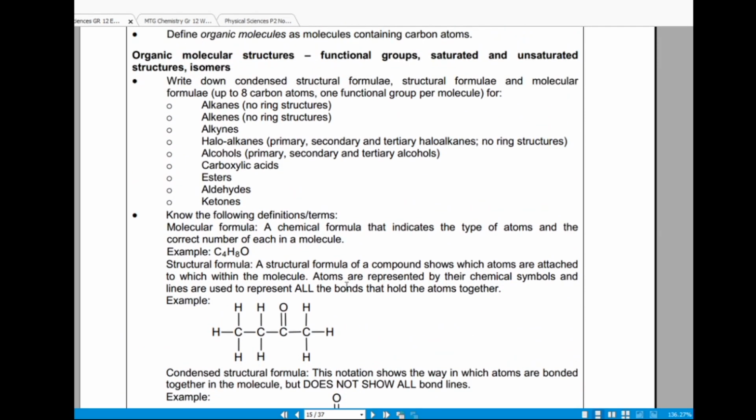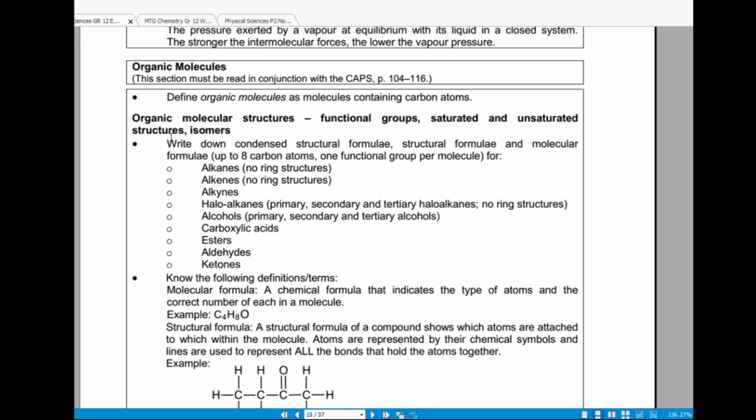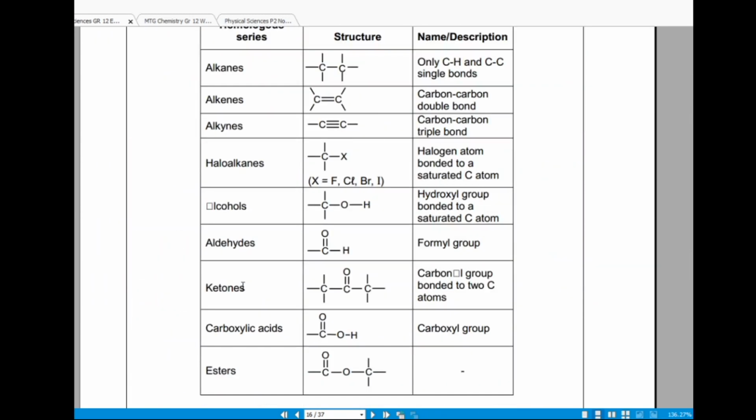So what I do when I am learning is I first start with the exam guidelines and see what they say, and then when I go to the textbook I know which areas I need to focus on, because the points they list in the exam guidelines are the ones they focus on when they set the exam, right? And the definitions in the exam guidelines are the definitions they use when they create the memo. So it can help you to use the exam guidelines not just for physics, even for maths or life science or geography or any other subject you have. The exam guidelines help, right? So that is what I was saying about the exam guidelines.